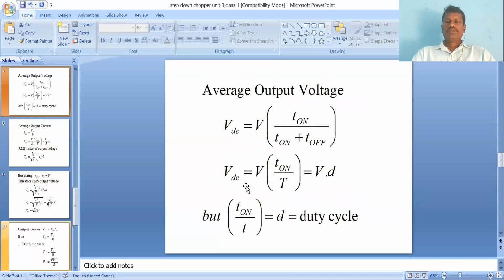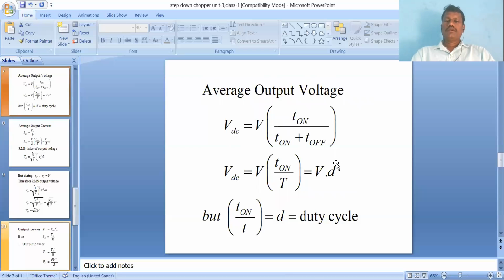So finally, what we observe is the output voltage of the step down chopper. Suppose the input voltage Vs is, as an example, 30 volts, given to that device. We get alpha as something like 0.5. So 0.5 into 30 means 15 volts. That means the output voltage is less than the input voltage. Simply it is called a step down chopper.